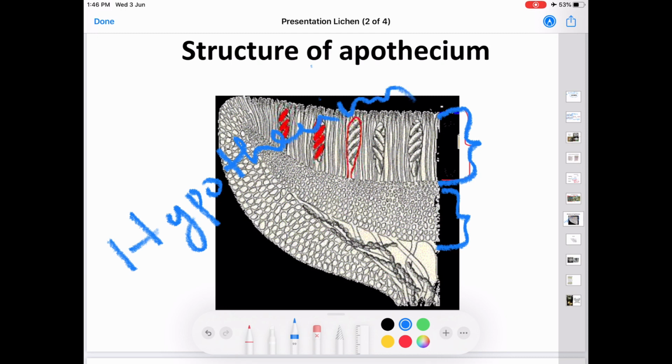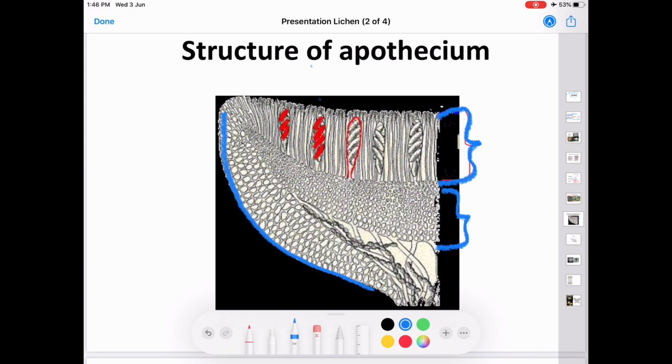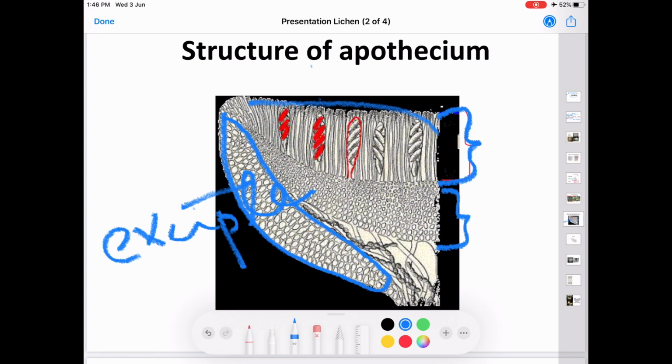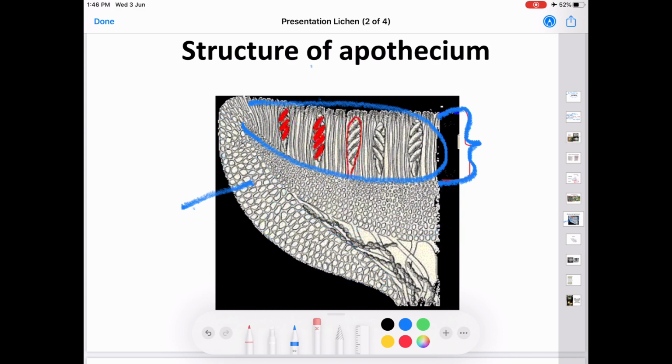And the third layer is the excipulum, this region. Thus, there are three layers in the case of apothecium. They are hymenium, hypothecium and excipulum.